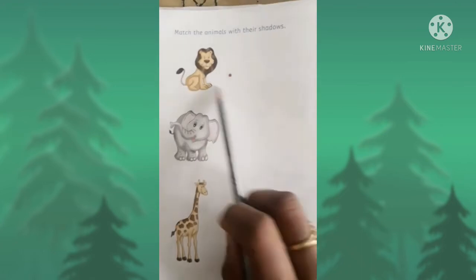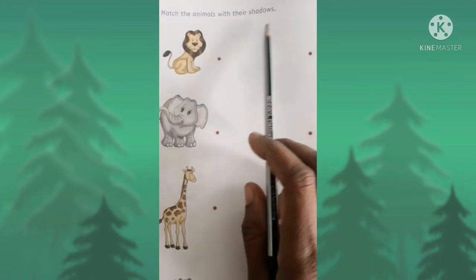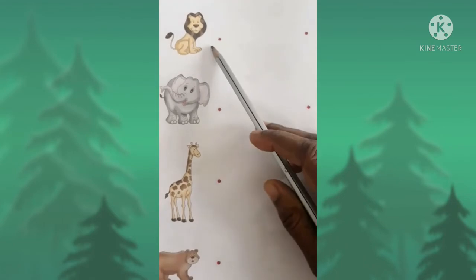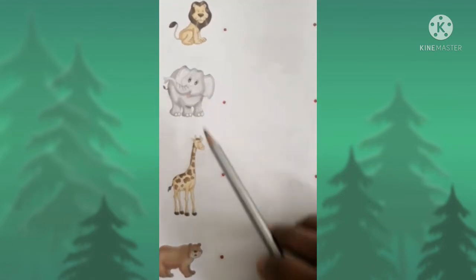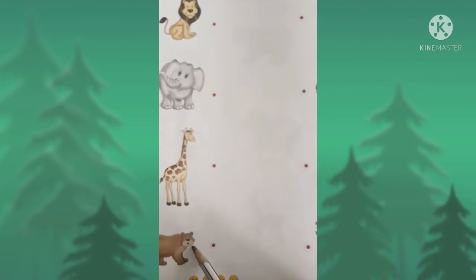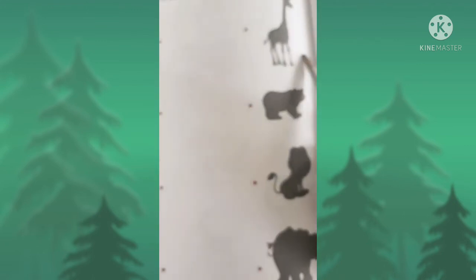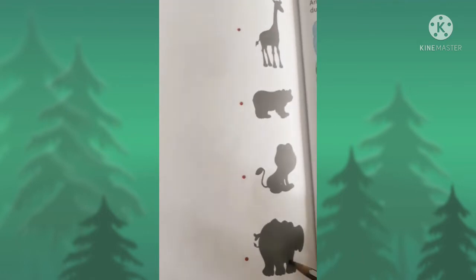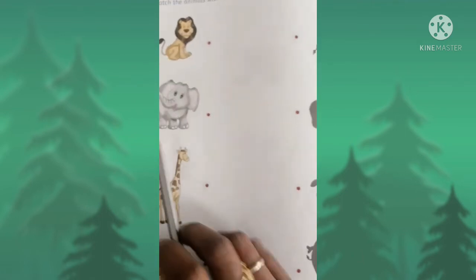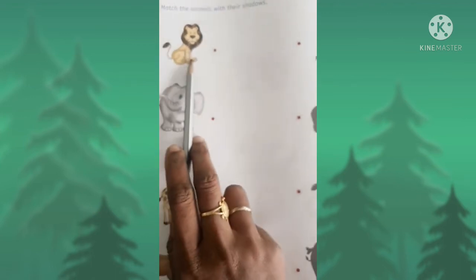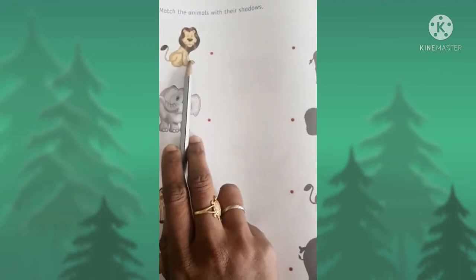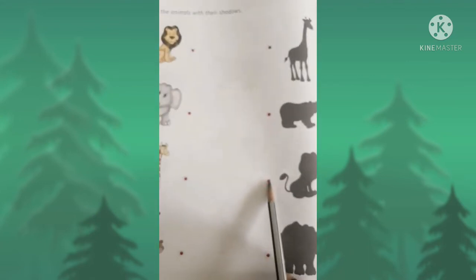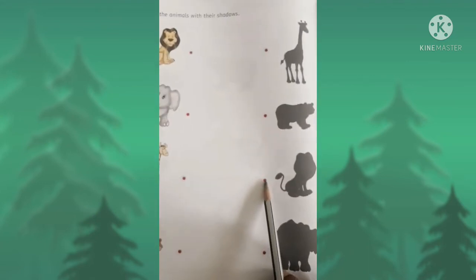Okay. Match the animals with their shadows. Children, look at these animals. Lion, elephant, giraffe and bear. Look at the other side. These are the wild animals' shadows. Now children, tell me, where is the lion's shadow? Yes, this is the lion's shadow.